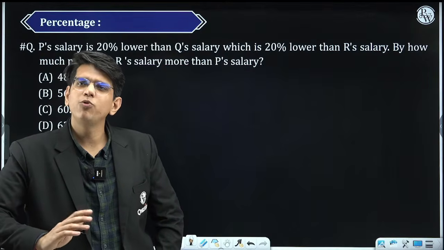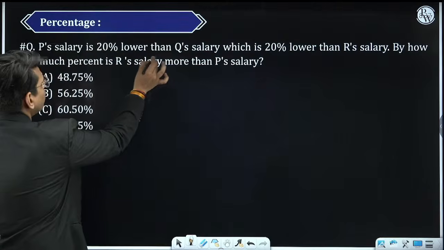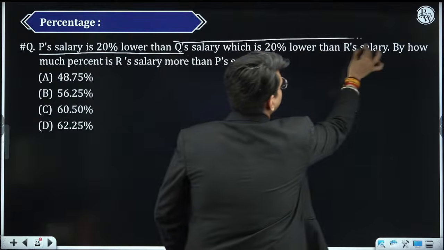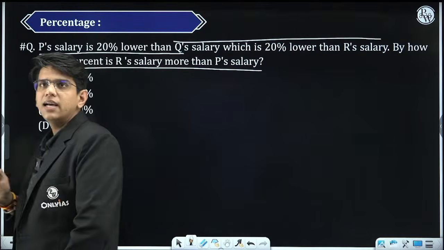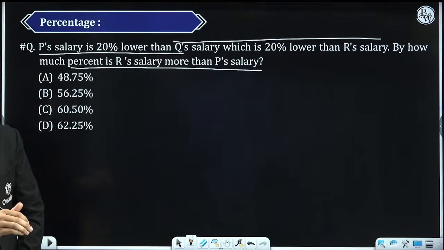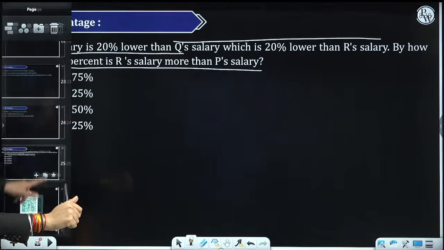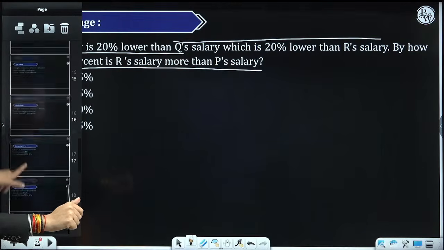So before moving to these questions, you should understand what the meanings of these small sentences are. What is the meaning of this? What is the meaning of this? And what are they trying to ask you? Individually, you need to understand the meaning of these sentences. Percentage, first you need to divide these sentences into small parts.